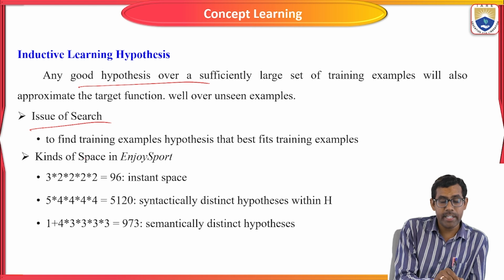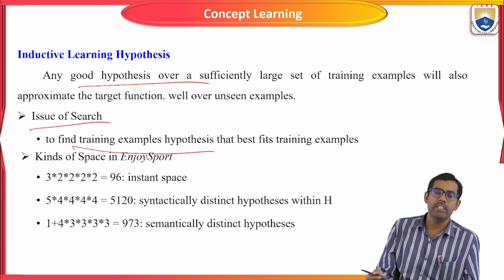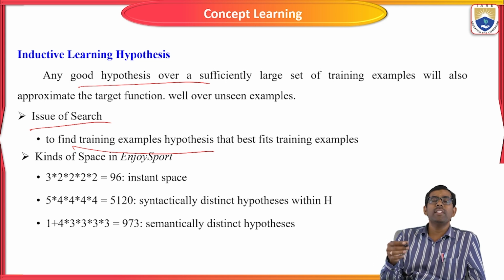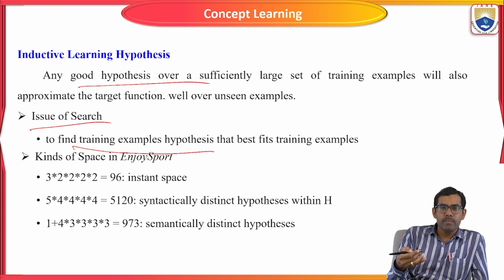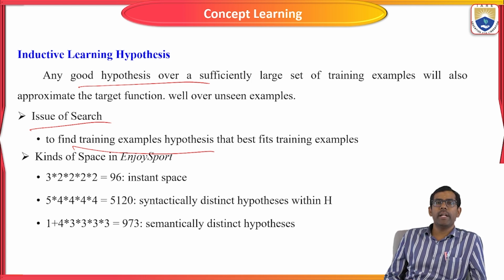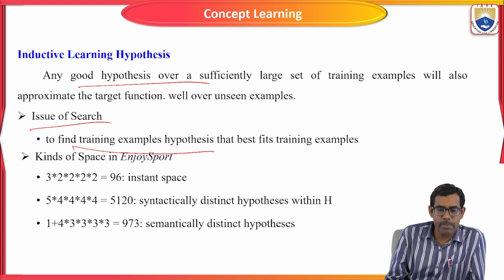Here we find the best training example: based on the instance and the attribute values, we find the best training example by taking the hypothesis value.